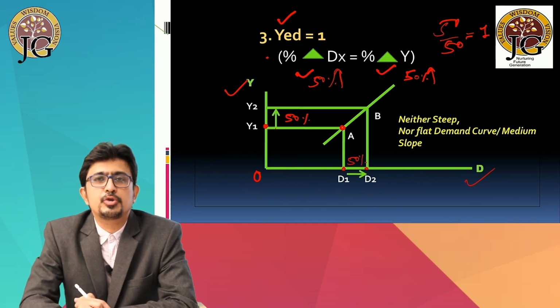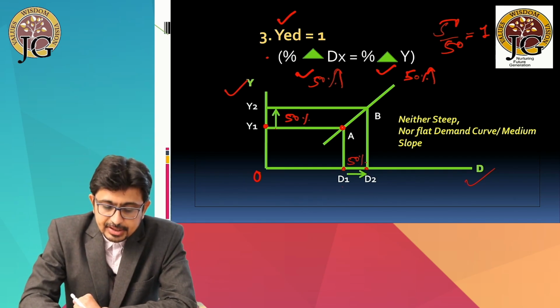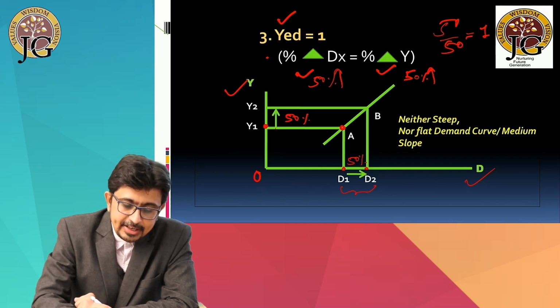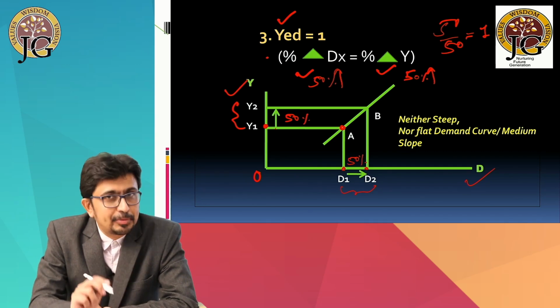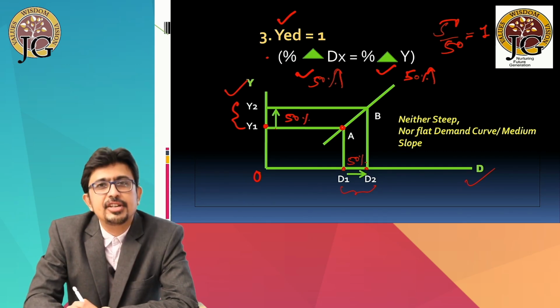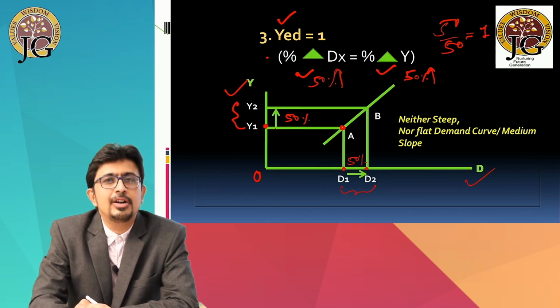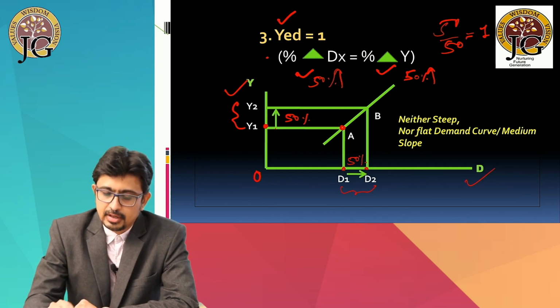So in this diagram, you should know that distance D1, D2 is exactly equal to distance Y1, Y2. And why is it so? Because of the condition that the percentage change in demand should be exactly equal to the percentage change in income.